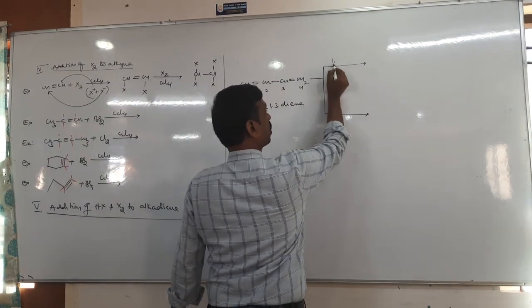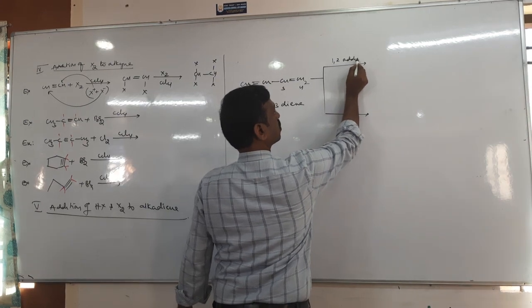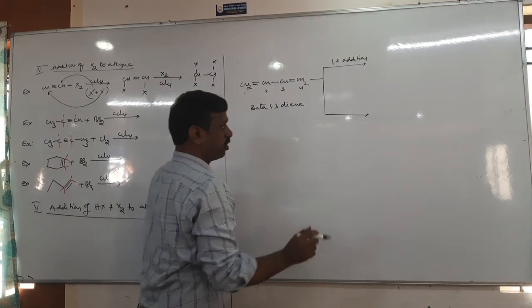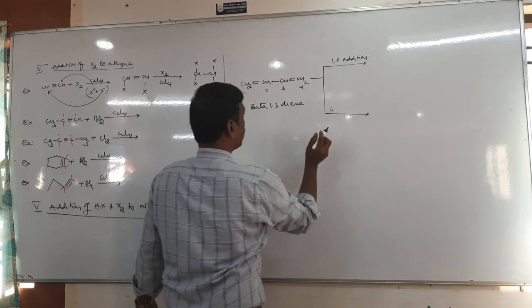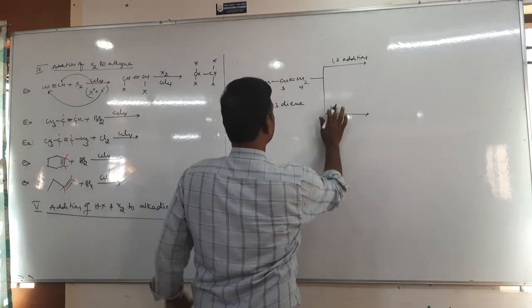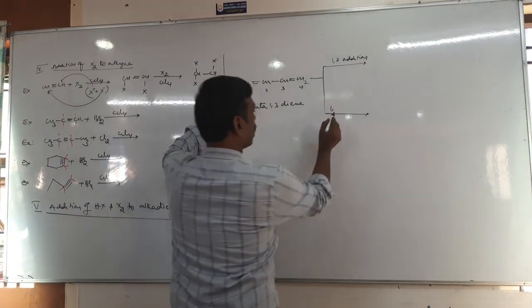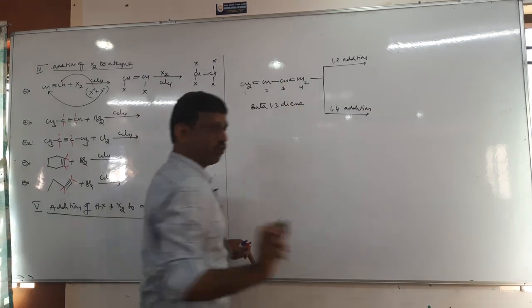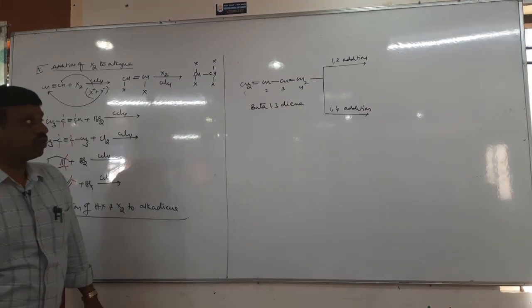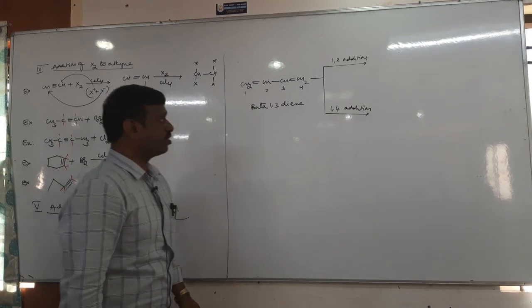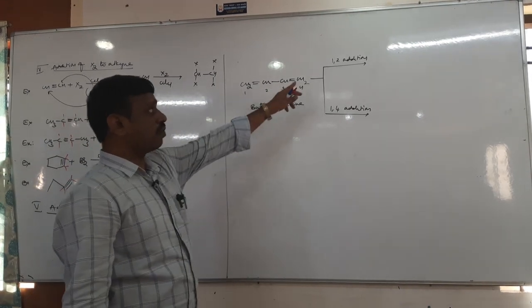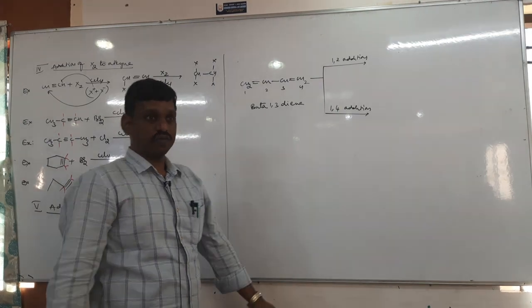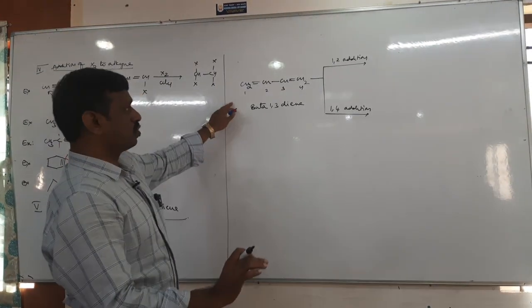One is 1,2 addition. It is a simple addition. Another is 1,4 addition. Listen carefully: how does this molecule undergo two types of addition reaction? How is it 1,2?